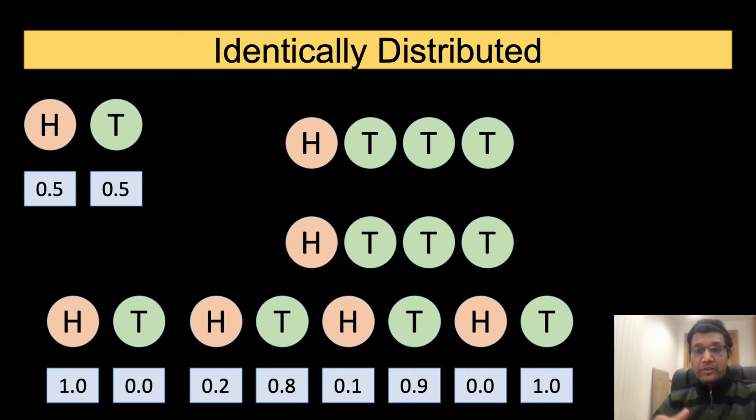So, in the first setup, tosses are identically distributed. In the second setup, they are not. With this understanding, we are equipped to address our question.